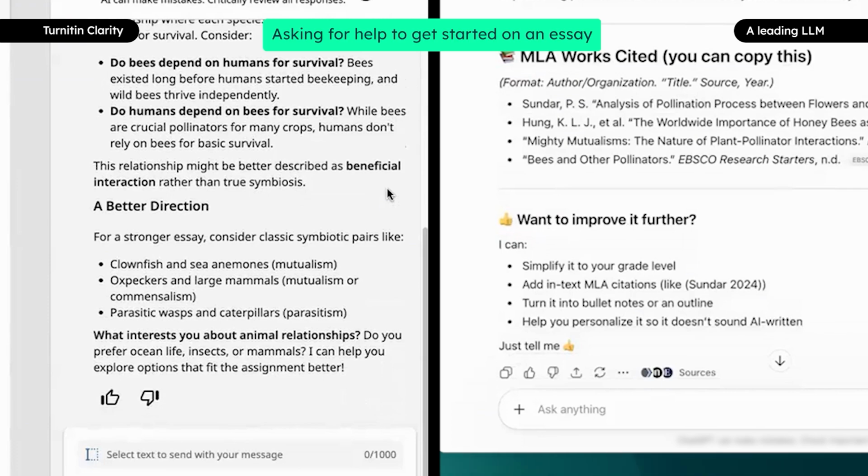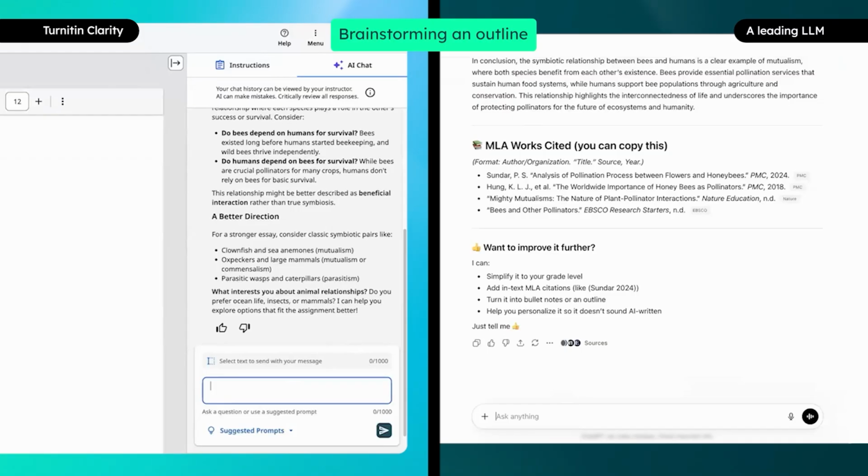Clarity's AI chat includes guardrails so it will never write the essay for the student, even when asked. We will show you how Turnitin Clarity responds to a student's prompt asking for help writing their outline, and how a leading LLM responds to a similar prompt.